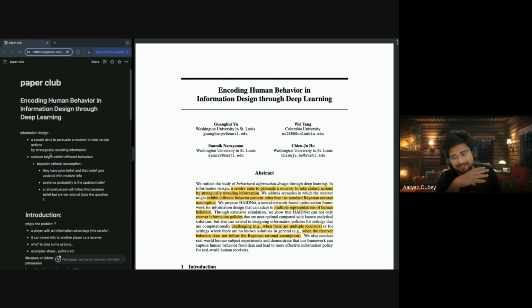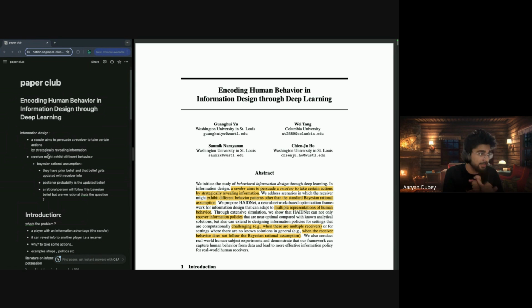So let's just see. When you open Instagram or Facebook, you get some targeted ads. So you are a receiver of those ads, and a particular sender, Google Ads or Facebook Ads, is the sender, and they are sending that information to you to take a particular action. So as a receiver, if you need to buy some Xbox, you're getting some Xbox ads, so you're going to go and buy. So that is an information design type of thing. A sender aims to persuade the receiver to take a certain action by strategically revealing information.